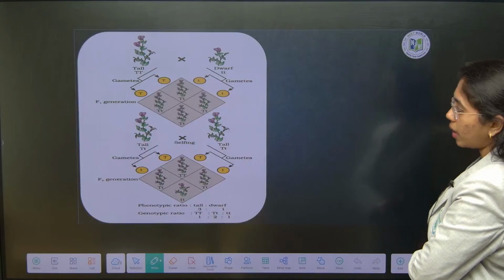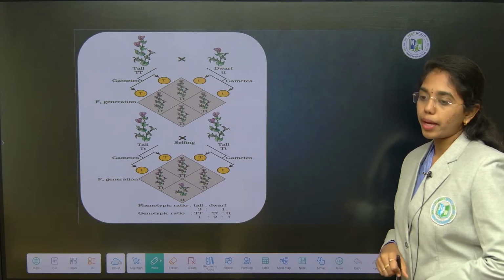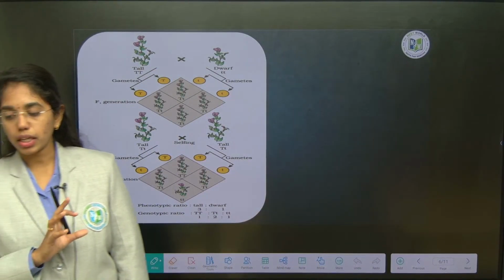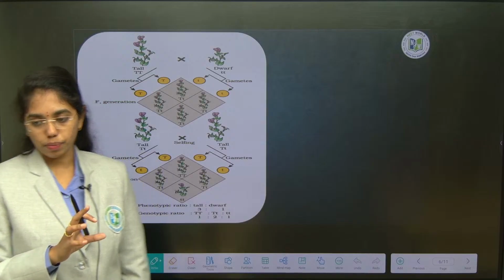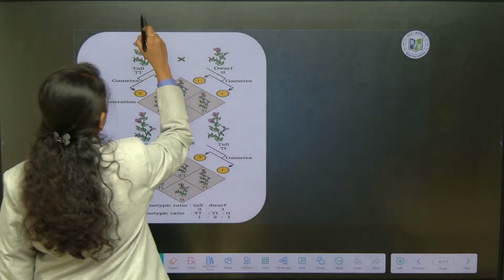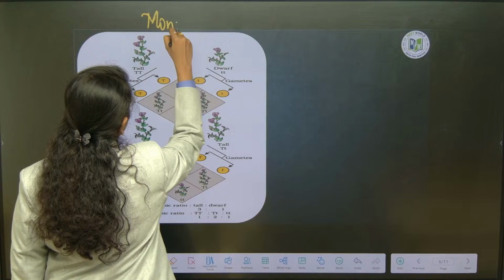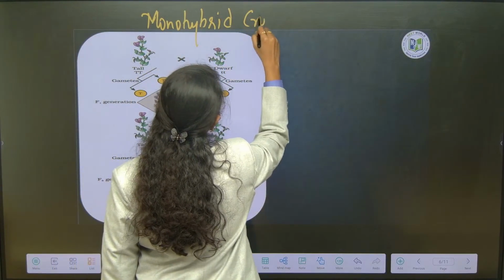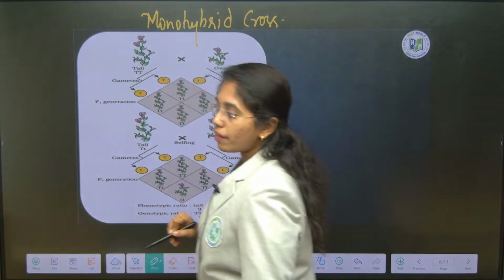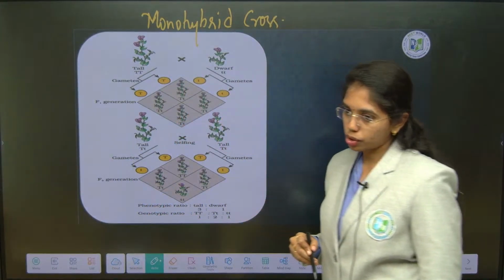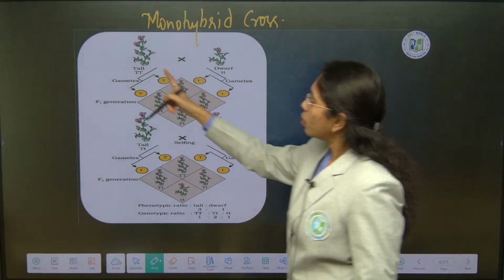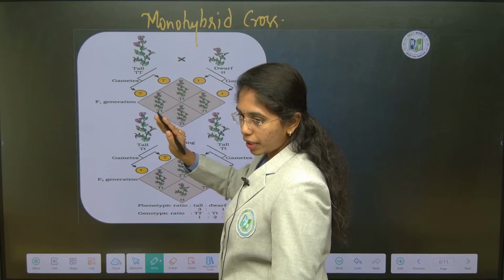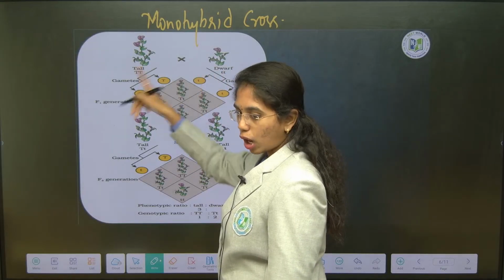Clear till here? Next, Mendel's monohybrid cross. Any cross, even in your exam when you are presenting, should start from the parental generation. For monohybrid cross, to start the experiment, you should know about artificial hybridization, which we have already discussed in sexual reproduction of flowering plants. 2 plants are taken, pure line tall and pure line dwarf.